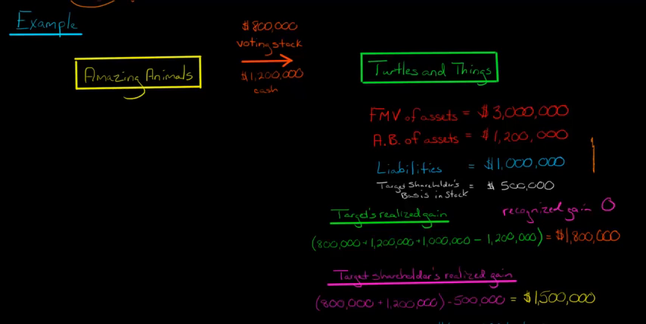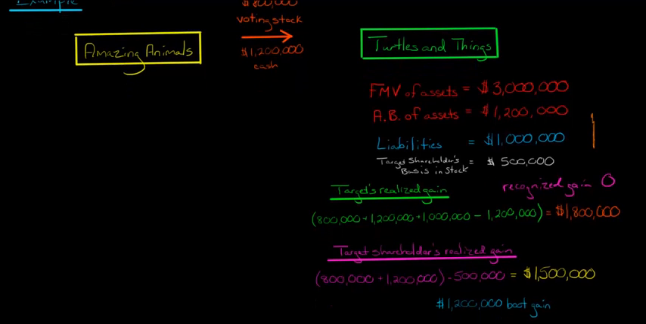Now, how much of that is going to be recognized? Well, we have boot. We have boot being given. If the target shareholder was just getting voting stock and that was it, then we wouldn't have to worry about a gain. It would be completely tax-free on the shareholder's part. But there's some boot, some non-voting consideration in here, and it's $1.2 million. So we're going to look at the lesser of the two. This boot, this $1.2 million, will be taxable to the extent there's a realized gain. There's $1.5 million of realized gain, so the entire $1.2 million of boot is going to be recognized gain to the target shareholder.